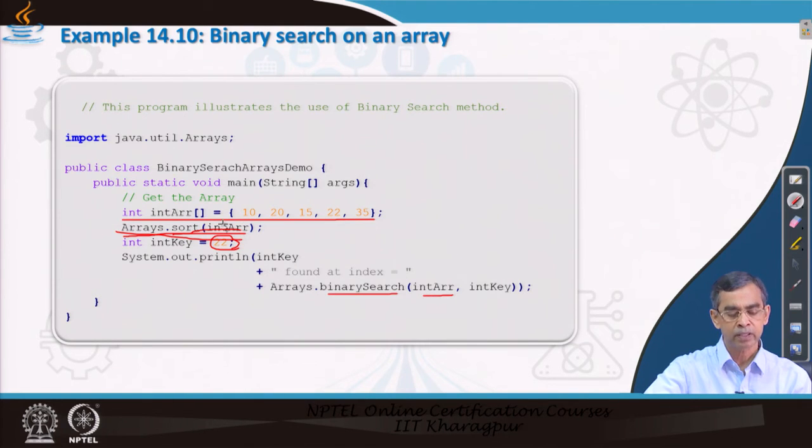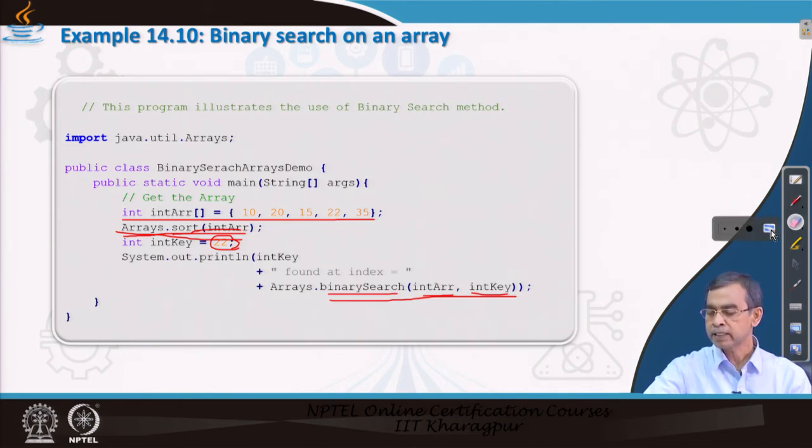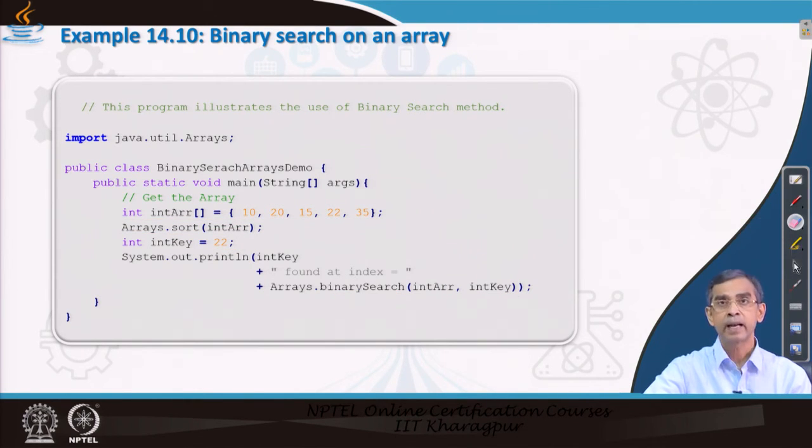After this method the elements will be in sorted order, in ascending order, and then this is the key value to be searched, and then the binarySearch method can be called for these elements and it will return the location in which this element is present. So, this is one example of the searching method that is there in Arrays.